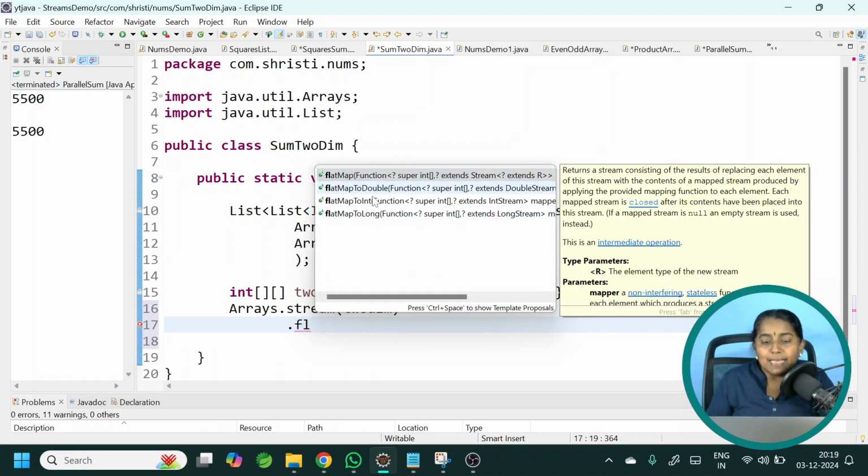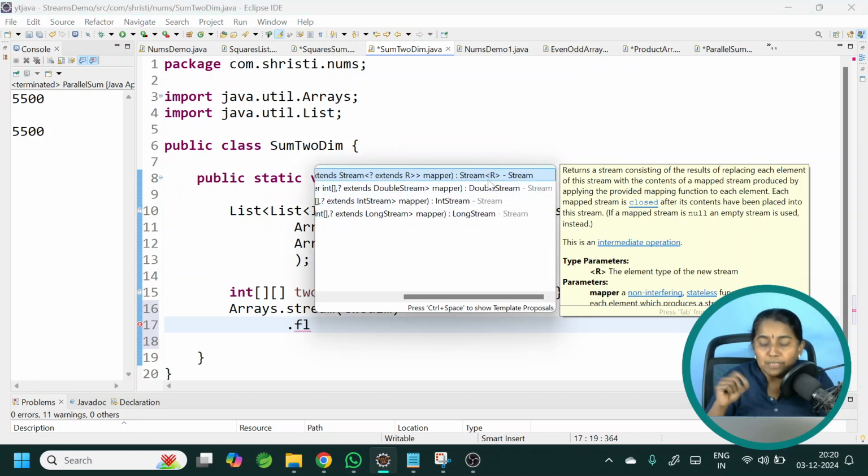If you notice, there are many overloaded methods for flat map. If you are working with objects, that is list of integer, list of employee or set of integers, in that case you can use flat map. What will be the return type? The return type will be a stream of integer or stream of Double with capital D or stream of employee.